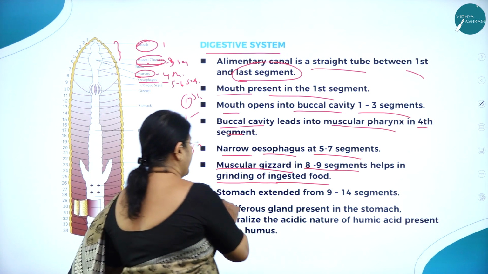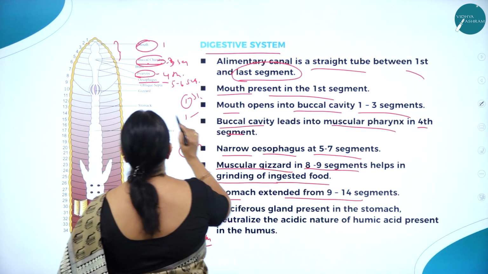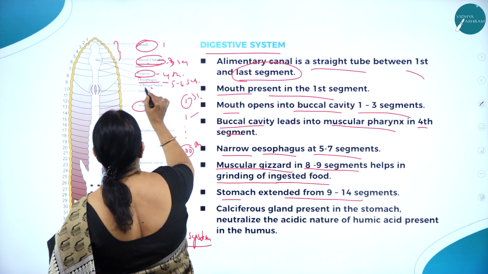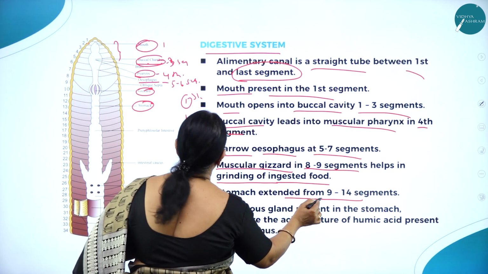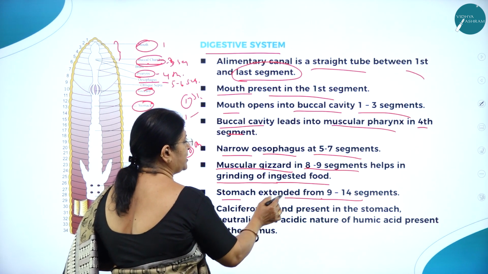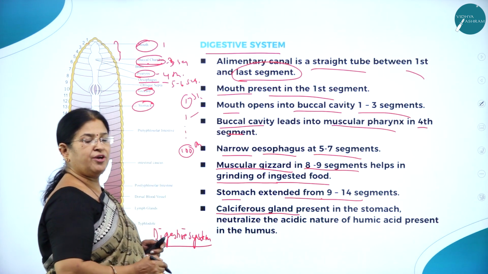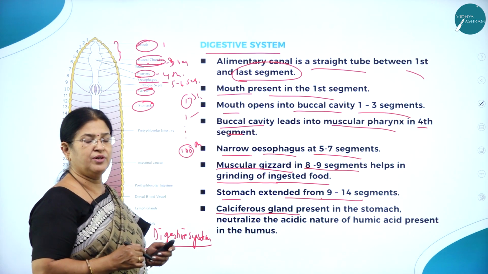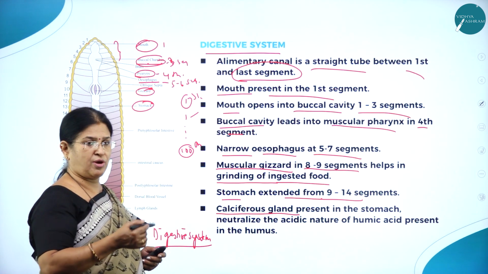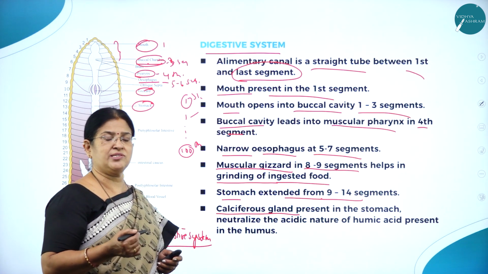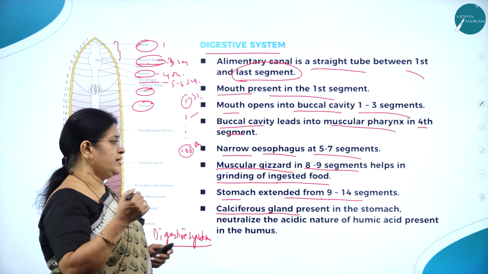Then the stomach extends from the 9th to the 14th segment, and calciferous glands are found. You know why the calciferous glands are found? As you know, it feeds on humus, the soil particles, so the acidic nature found in the soil has to be dealt with.